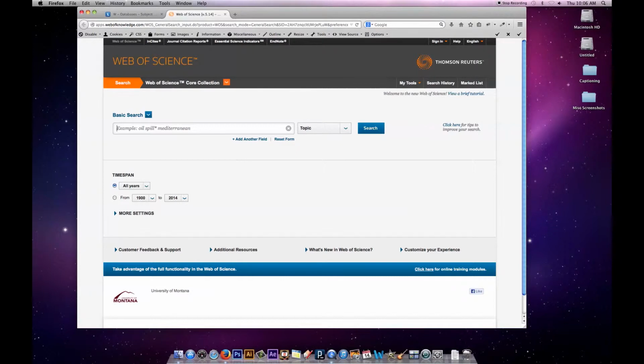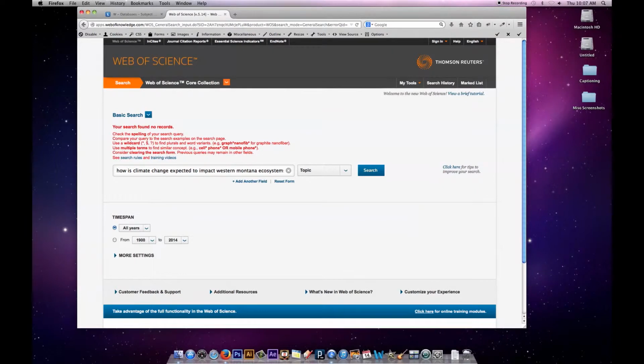But just as an example, if my topic is how is climate change expected to impact western Montana ecosystems, if I put that whole thing in as a natural language search, just as I would list it as a title, and I look for results for that, I don't have any luck. Sometimes I will have luck. This database is pretty good at parsing phrases, but that's just too many words that are not found near each other. So if I want to adapt that, what I'm going to look for is the main keywords.